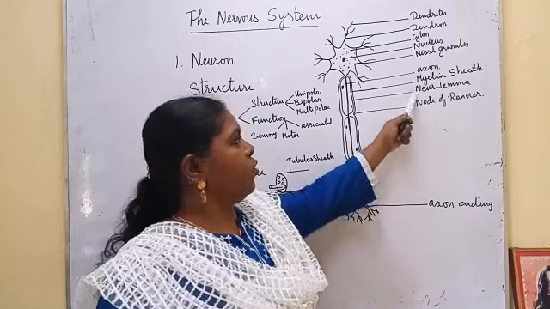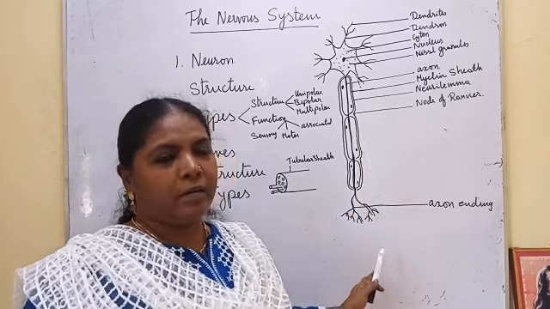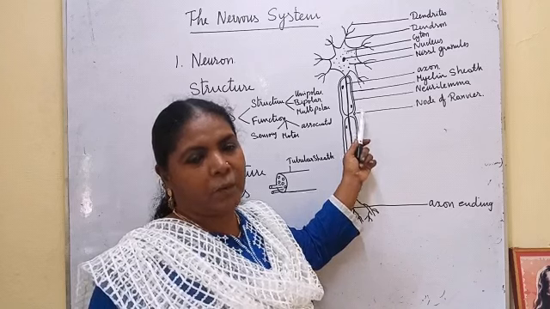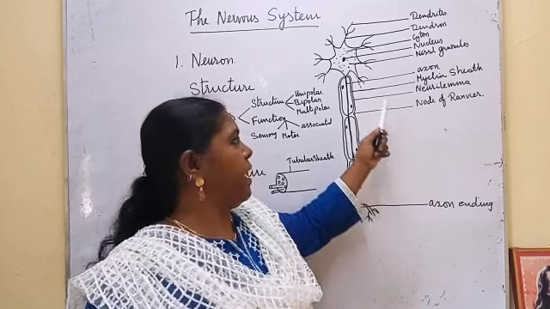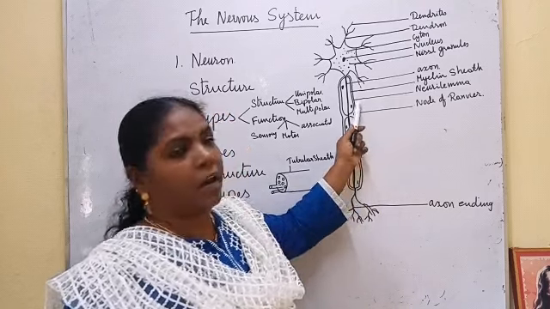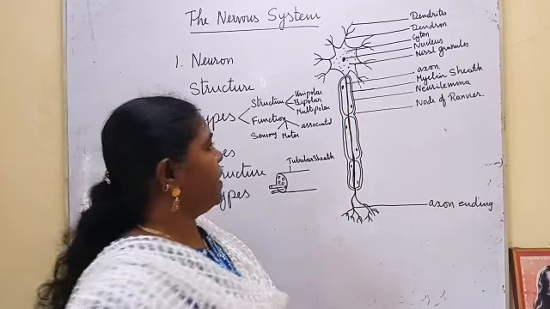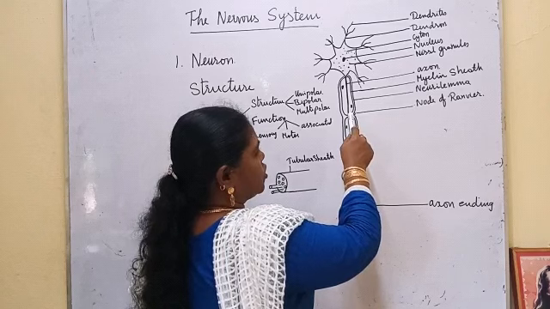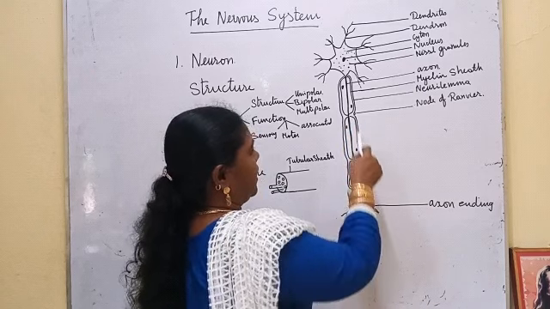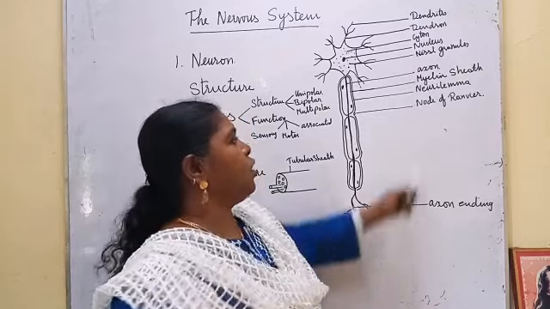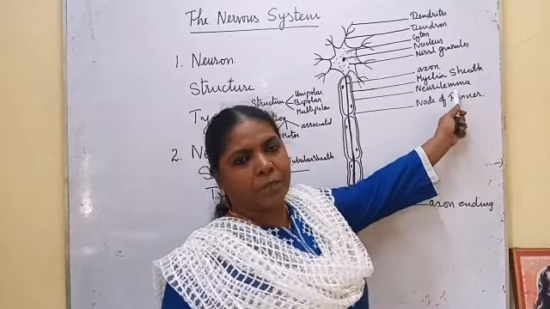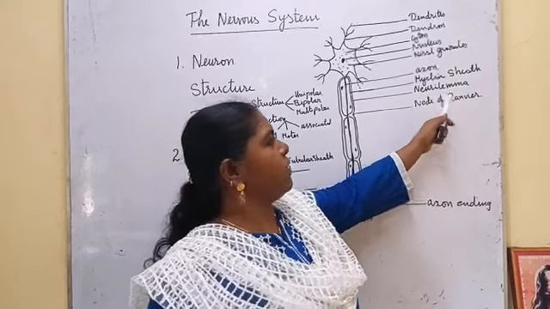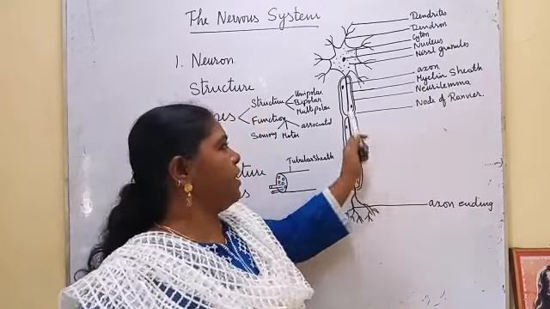This neurolemma is present in all the nerves. Myelin sheath is present only in some neurons. In some neurons the myelin sheath will not be there, but neurolemma is there in all the neurons. Then this neurolemma and the axon show constrictions here and there. These constrictions are called nodes of Ranvier. Ranvier is a person who found these constrictions, so with this name it is called node of Ranvier.